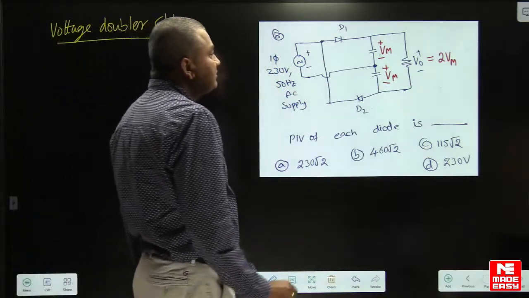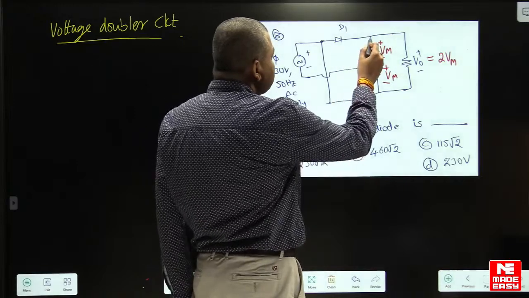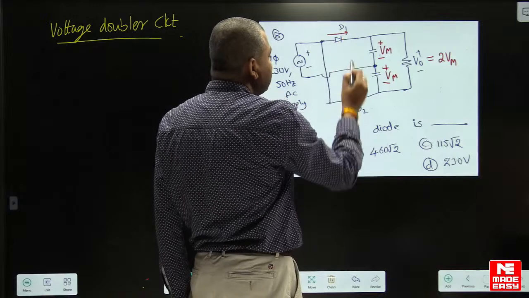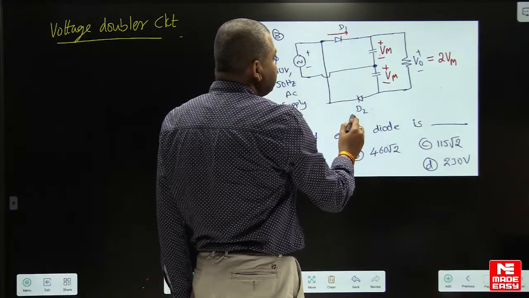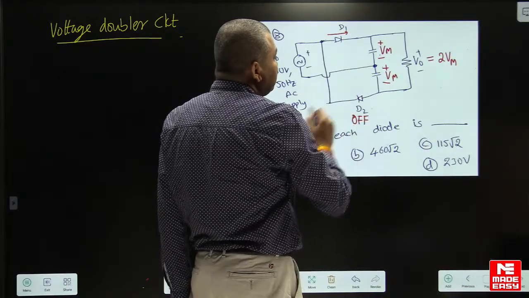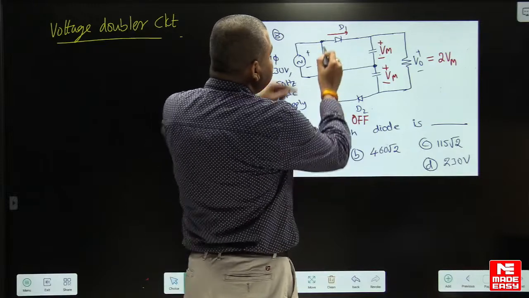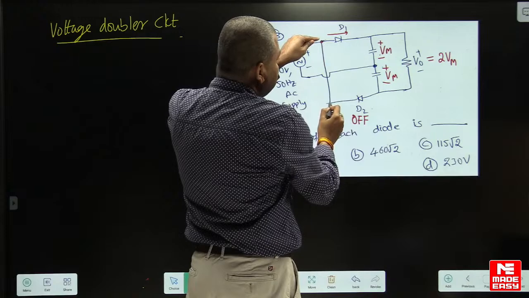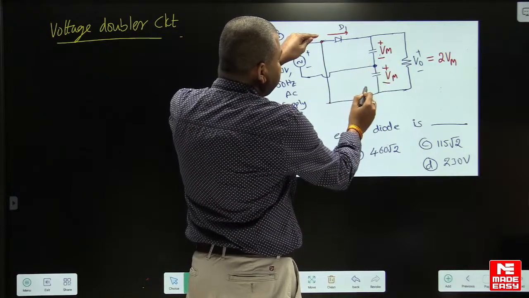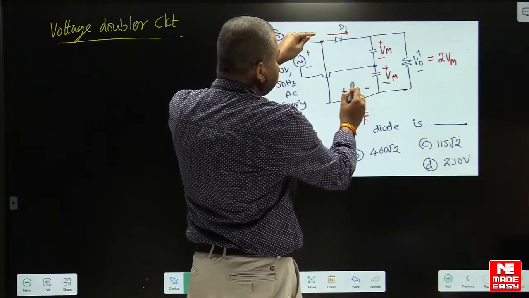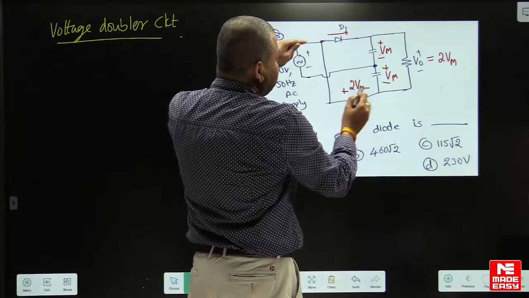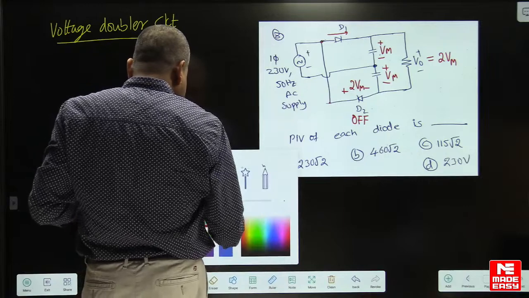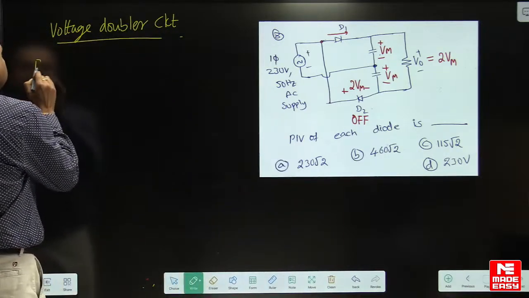Now, here also, let us suppose that in the positive half cycle, this diode is in the on state, and this diode is in the off state. When this diode is in the off state, this diode is on, this will short circuit this terminal. So this Vm plus Vm, 2 Vm will get here, and that is the PIV. So PIV of each diode is 2 into Vm volts.